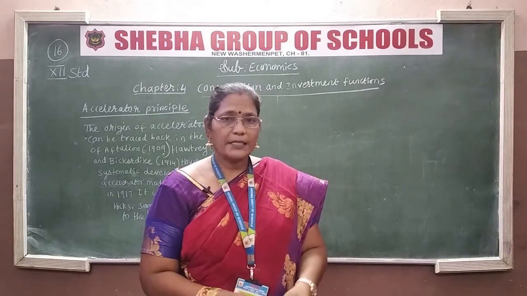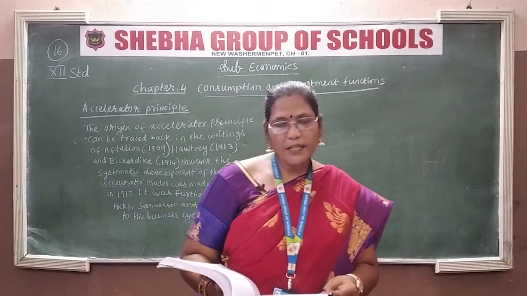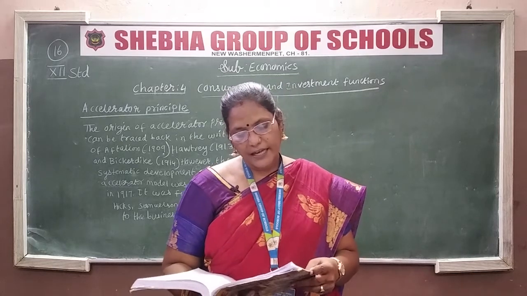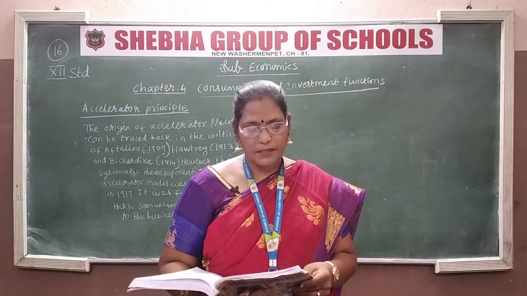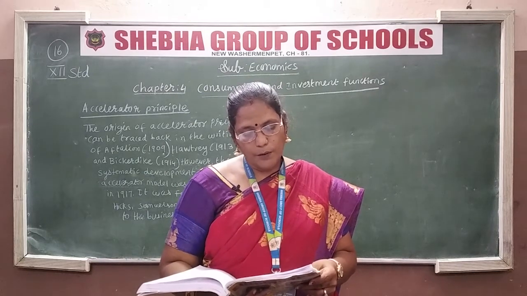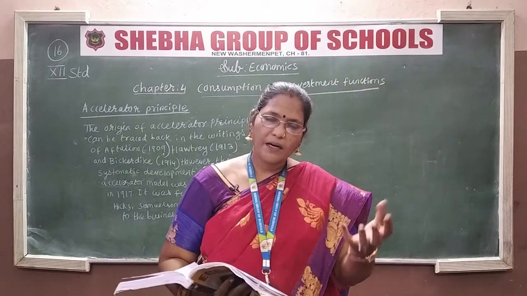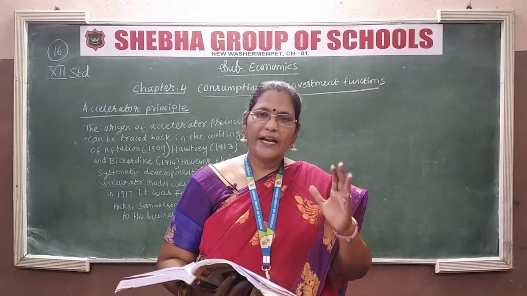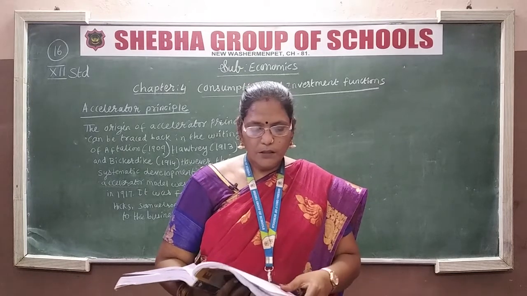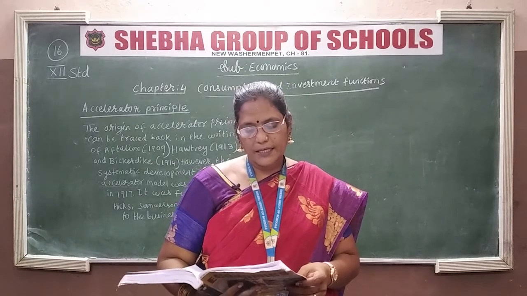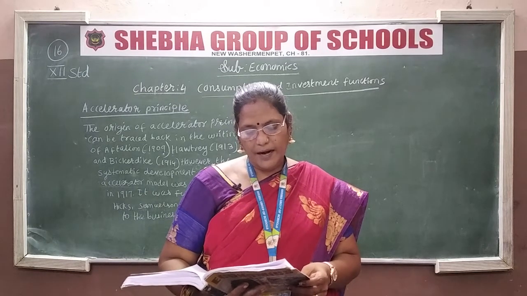Okay, now let us see the next one. It is the limitations it has given. What are the limitations? The assumption of constant capital output ratio is unrealistic. It is not realistic. The resources are available only before full employment. When are the resources available? Resources are available only up to full employment. So excess capacity in capital goods industries is assumed. The accelerator will work only if the increased demand is permanent.